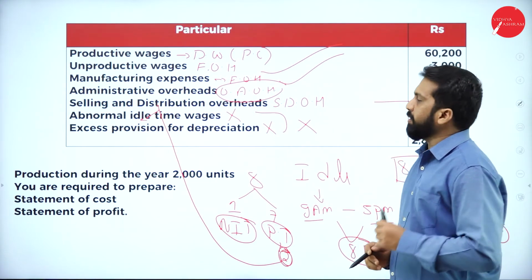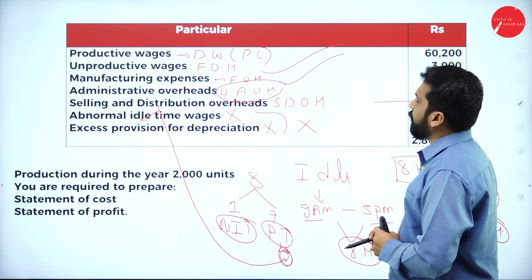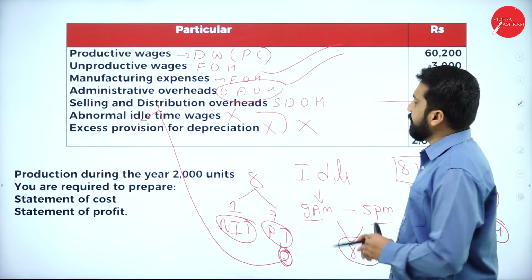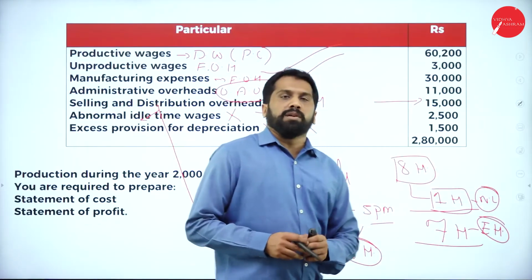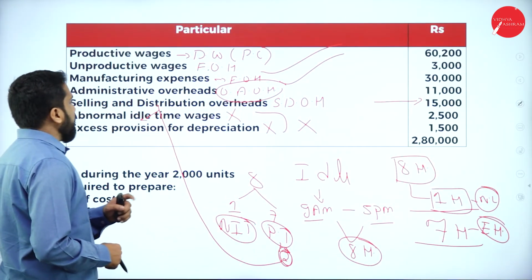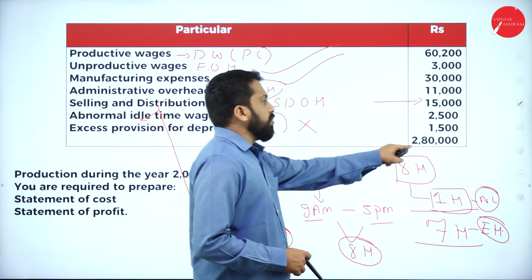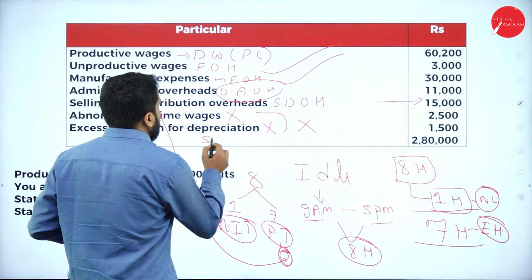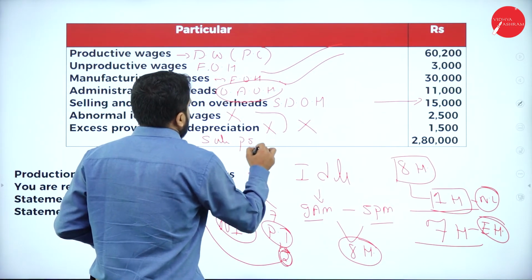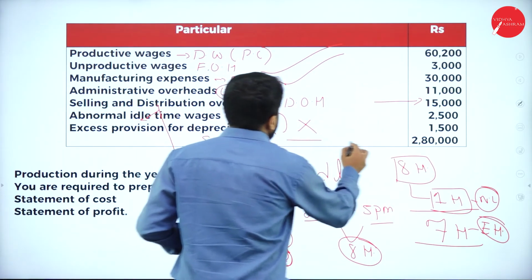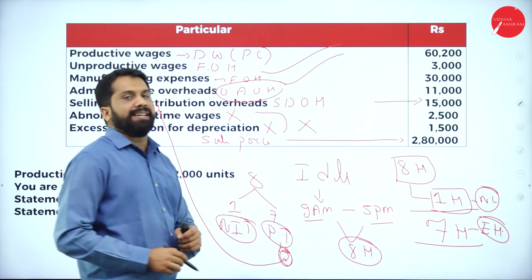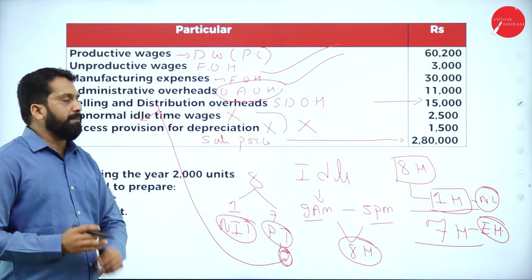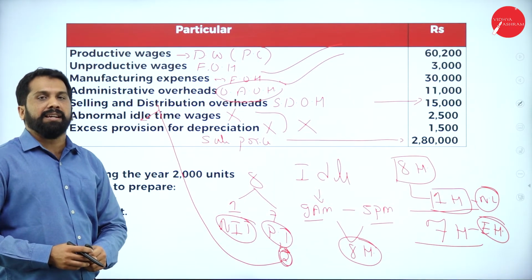Abnormal we are not considering, and excess provision for depreciation also we are not considering. Now, sales they have given at the end, that is nothing but 2,80,000. The words are missing, it is nothing but sale price. What is your sales? Your sales are 2,80,000.